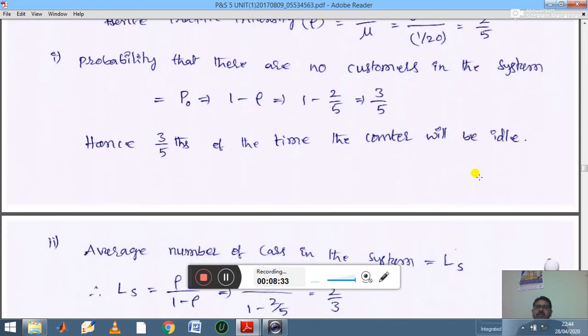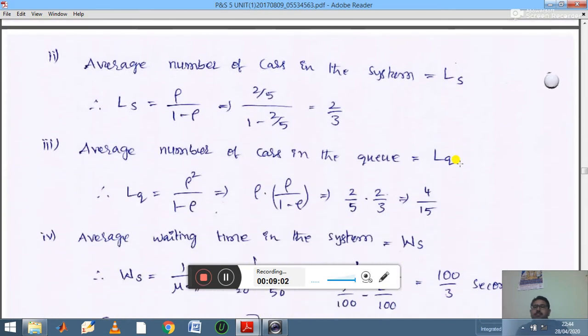Then go for the first case: the probability that there are no customers in the system. If you substitute n equal to 0 in the formula, you get P naught is equal to 1 minus rho. Substituting the rho value, P naught is 3 by 5. Hence 3 by 5 of the time the counter will be idle, meaning there are no customers.